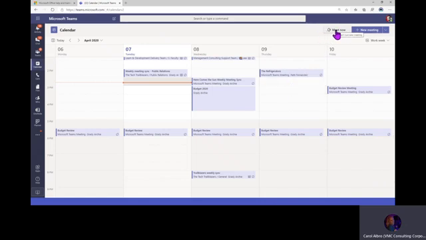And you've got this Meet Now feature. We won't go over this today, but that's a way to schedule a meeting that doesn't have an actual time and date associated with it. So it's kind of neat. And when we do our Run Effective Meetings class, we do a little shout out to live events. But today we're going to schedule a meeting.